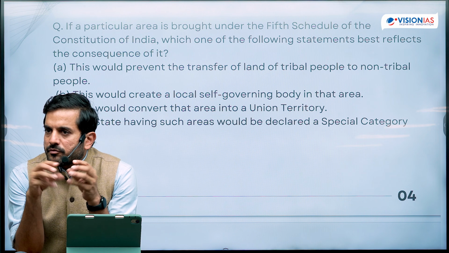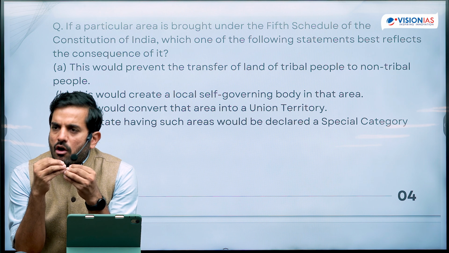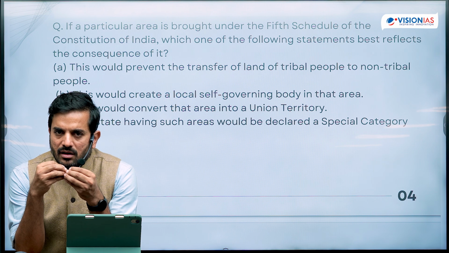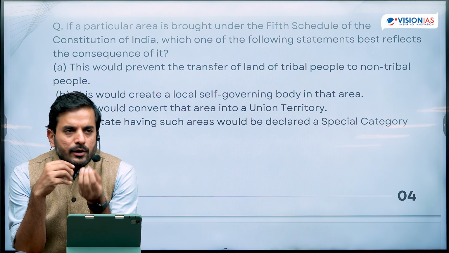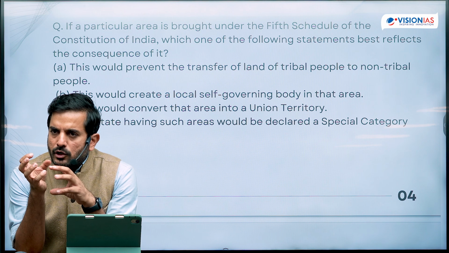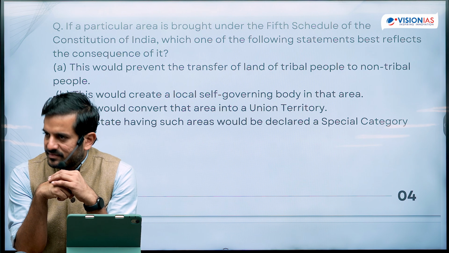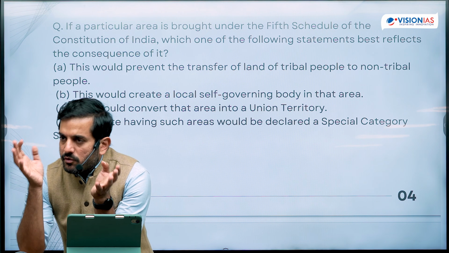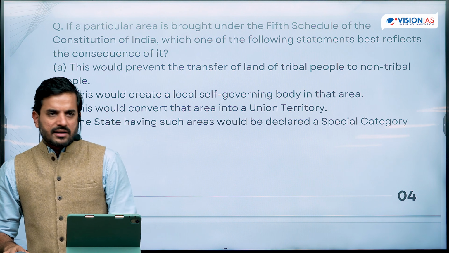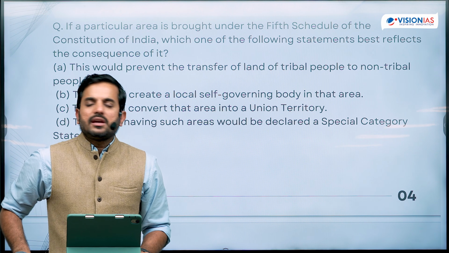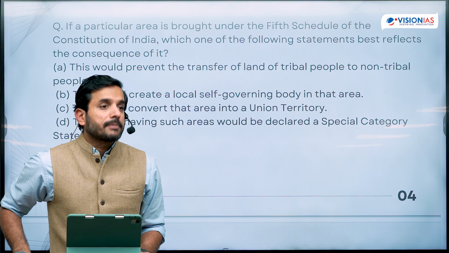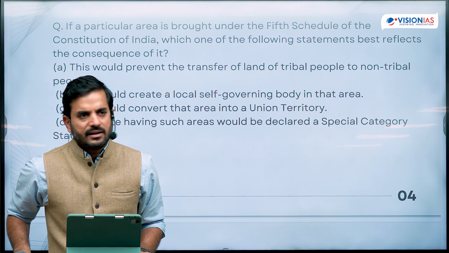How the various customs and traditions of the tribal community were compromised or diluted as a result of enforcement of alien laws on them. These were the reasons because of which we wanted to provide protection to the tribals in India. And that's why we included Schedule 5 as a special protection for the tribal communities in India.